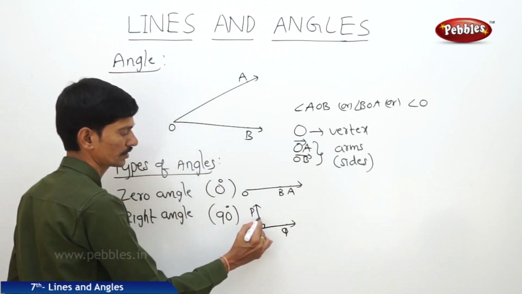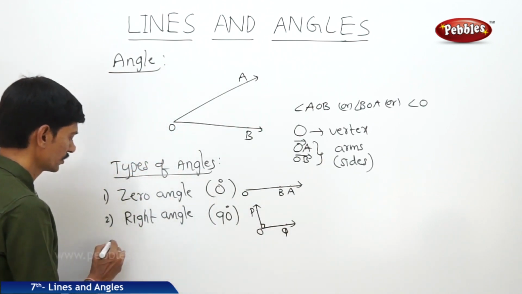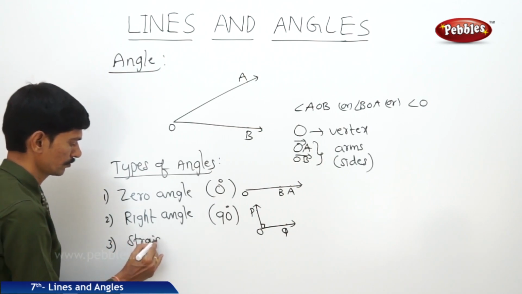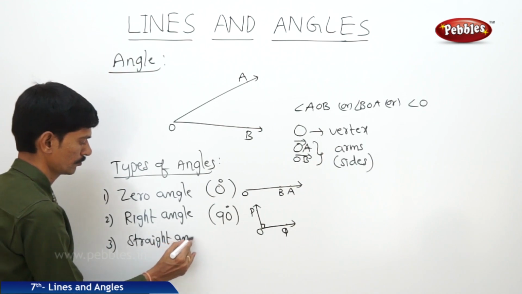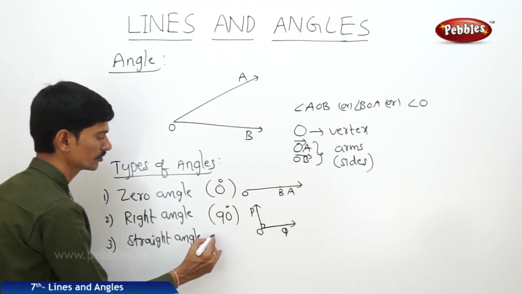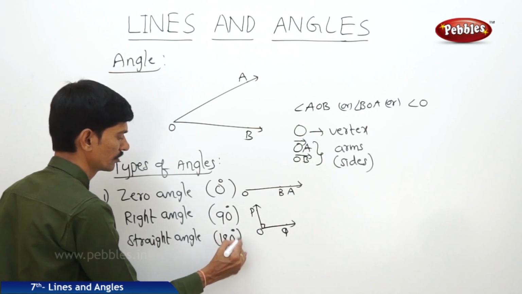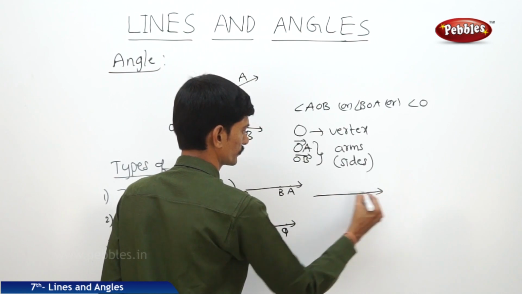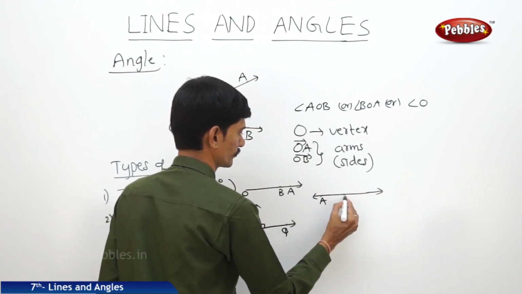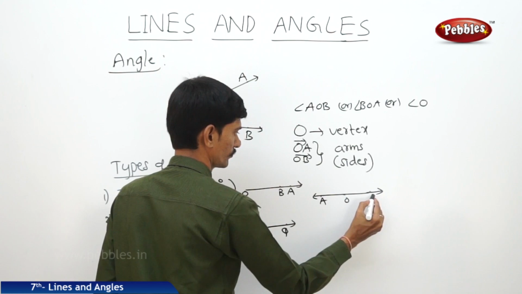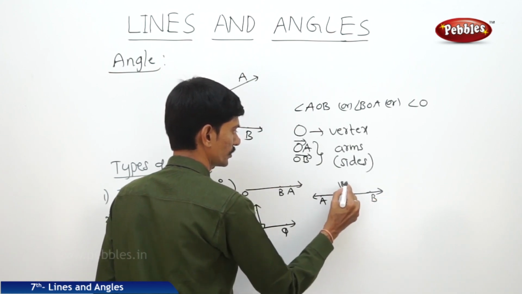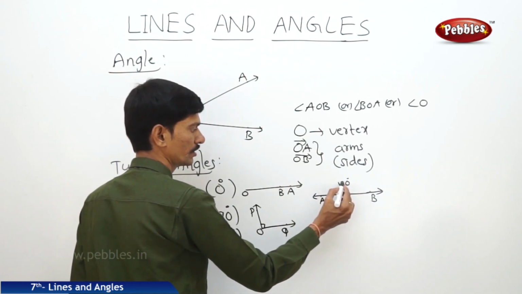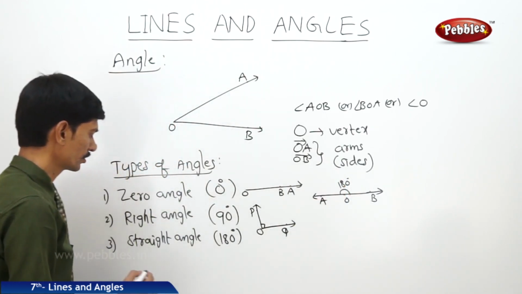So this angle is right angle, 90 degrees, and the next, straight angle. An angle whose measure is 180 degrees is called straight angle. So this is straight line, straight angle is formed here. AOB is straight line. So angle AOB is straight angle, that is 180 degrees, and the complete angle.